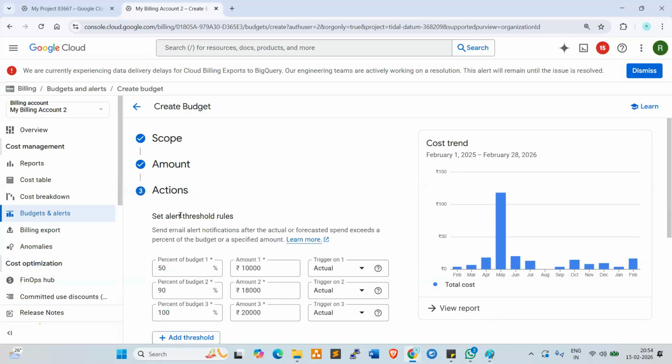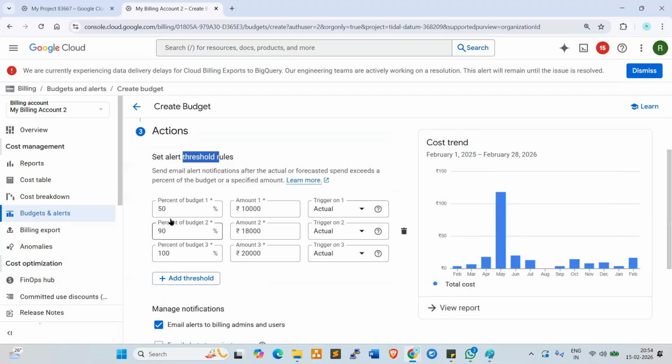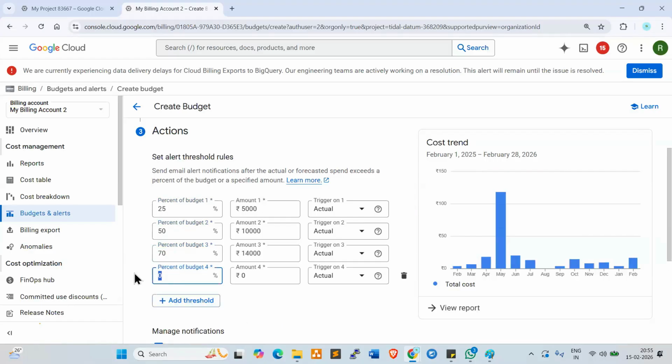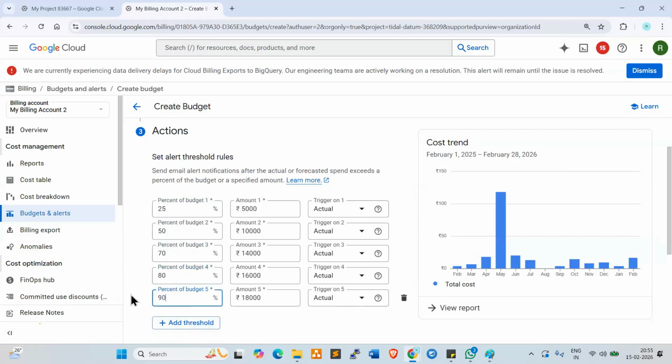Now look at here. Here we need to create the thresholds. Once it reaches 25%, that is 5,000, right? In the 20,000, 25% is 5,000. So actual only. Here we need to give 50%, here 70%. Add one more threshold, 80%. Add one more threshold, 90%. Like this, we need to create the thresholds, right?